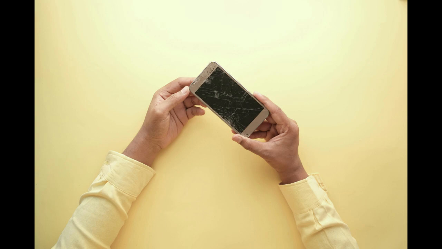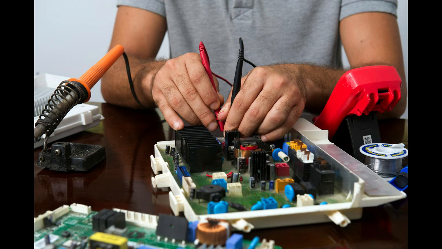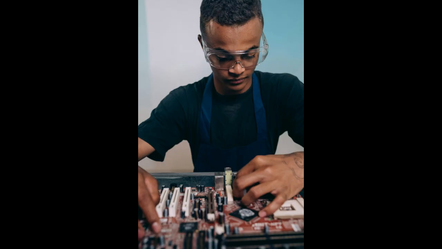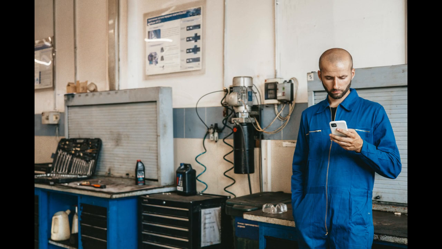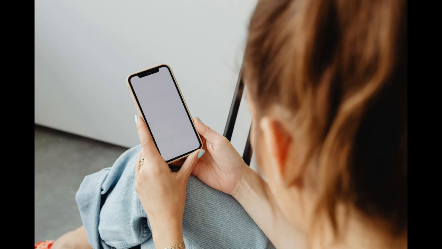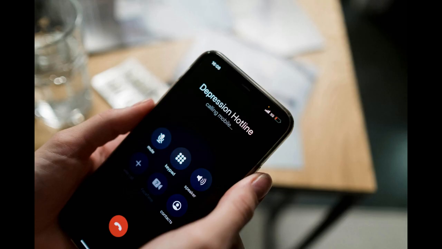Starting a cell phone repair business can be a profitable and sustainable venture in today's tech-reliant world. Smartphones are essential to daily life, and the demand for repair services continues to grow as devices break, malfunction, or suffer accidental damage. Leveraging free AI tools can reduce startup costs, improve operations, and provide a competitive edge. This step-by-step guide will walk you through the process of starting a successful cell phone repair business using free AI technology. Step 1. Conduct market research using free AI.